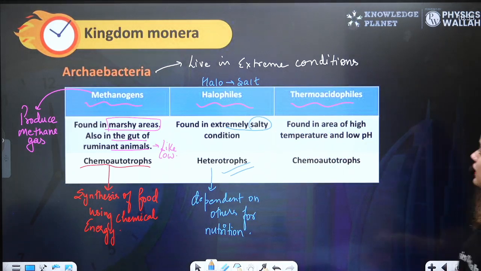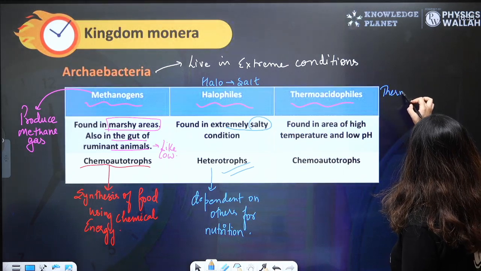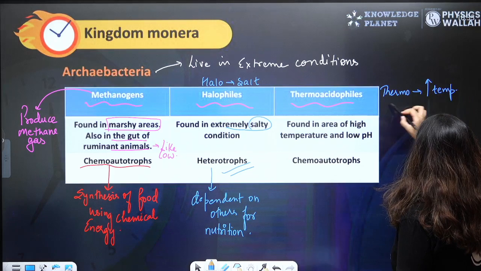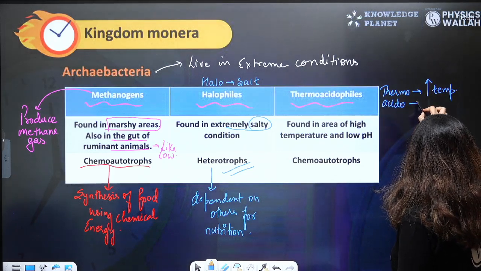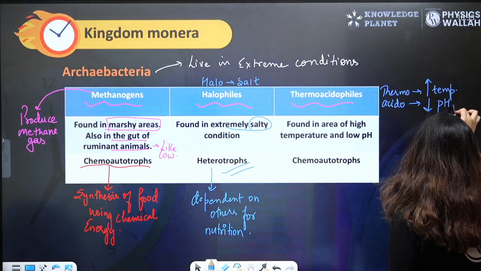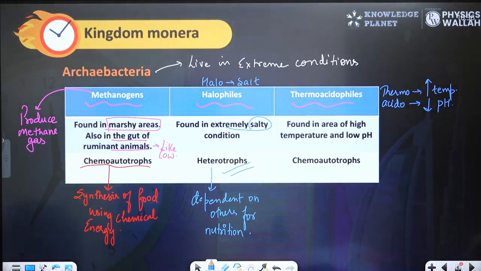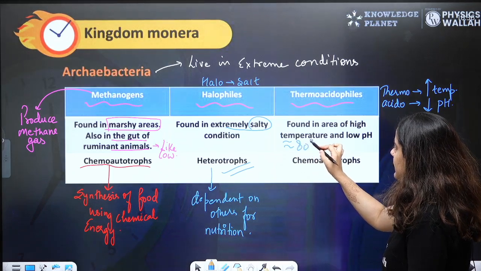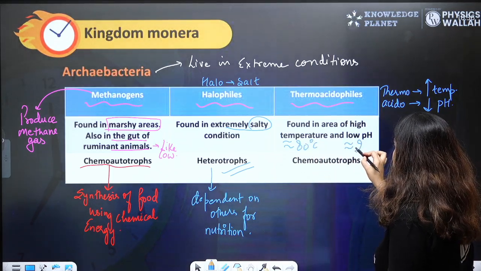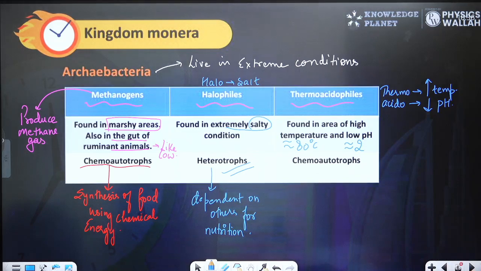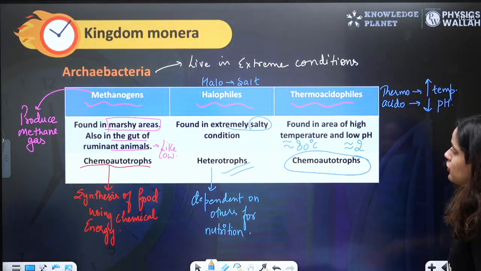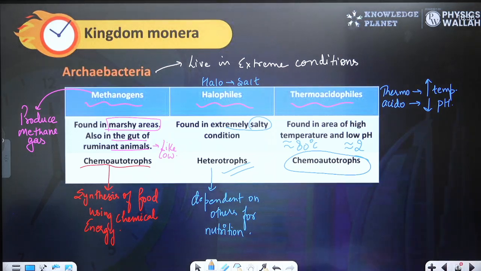Thermoacidophiles. Thermo means high temperature, and acido means low pH. So the bacteria that are found in high temperature, approximately 80 degrees Celsius, and low pH, approximately 2, are known as thermoacidophiles, and they are also chemoautotrophs, which means they synthesize their food with the help of chemical energy.